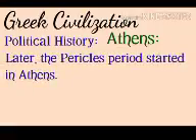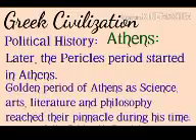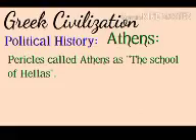Later, the Pericles period started in Athens. The golden period of Athens, as science, arts, literature and philosophy reached their peak during his time. Pericles called Athens as the school of Hellas.